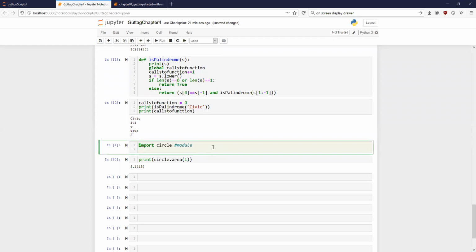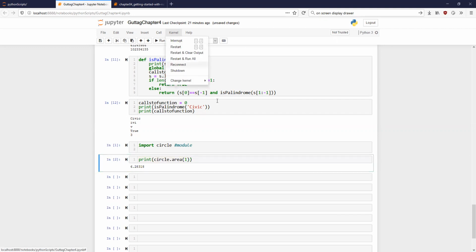Now if I import again, please see what has happened to this. Obviously everything has gone from the memory, so this becomes 1 again. And now if I do, what do you expect now? 2 pi. Okay, is that okay? So please understand that if you import your library or your module again and again, nothing is going to happen. It only imports it once per session. So you have to restart your session by going to kernel, then restart.